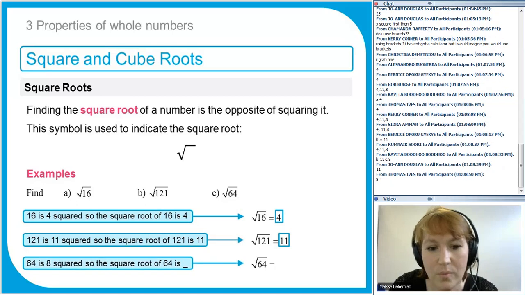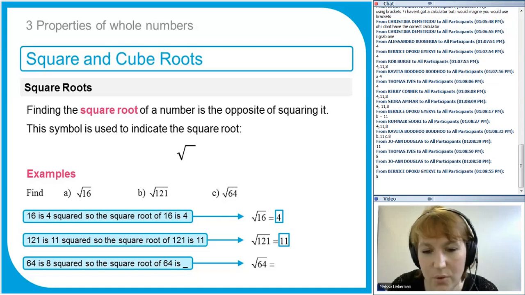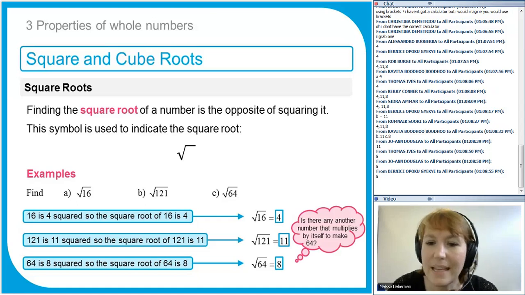And then the last one, can you remember which number multiplied by itself gives me 64? So you just have to learn them. You'll learn them from your times table. So 64 is 8 squared, or 8 times 8. So the square root of 64 is 8. Perfect. Thomas, good. Joanne and Bernice have all got that right. So 8, good, perfect.